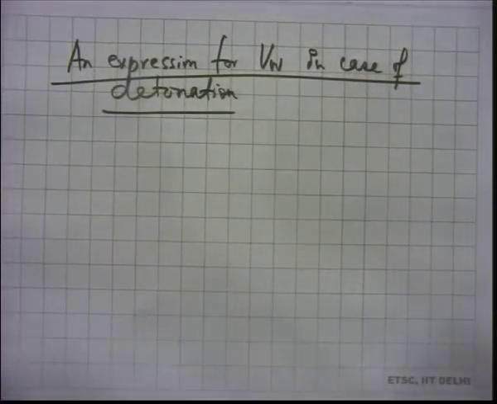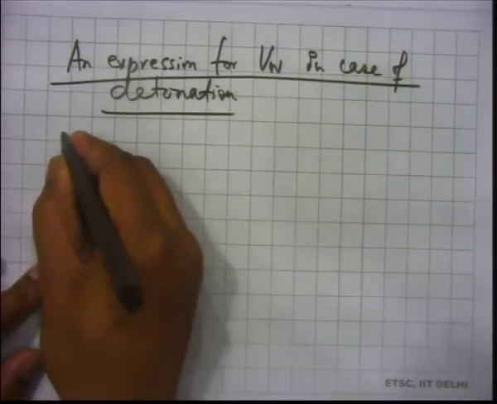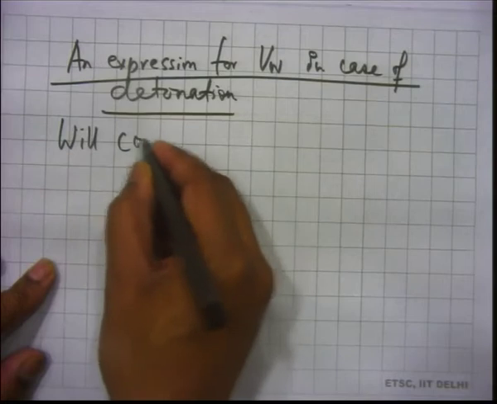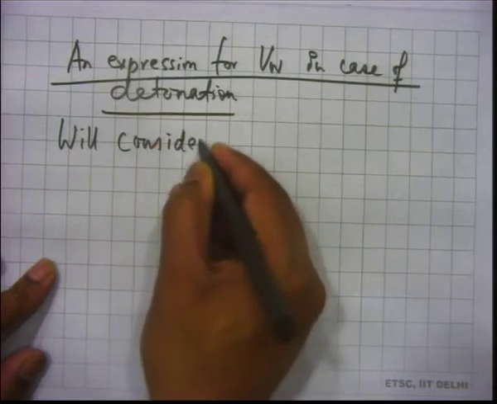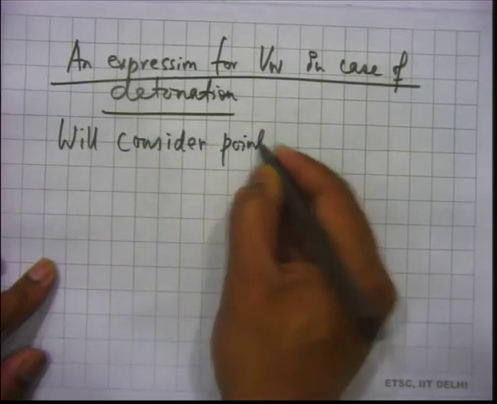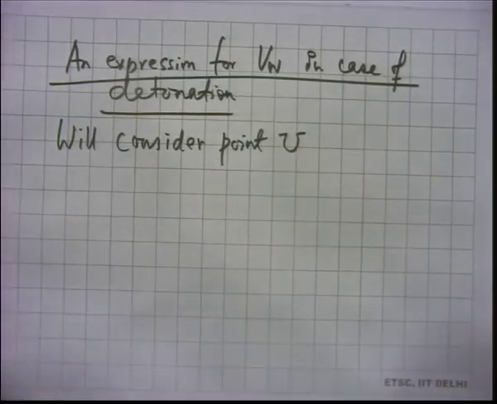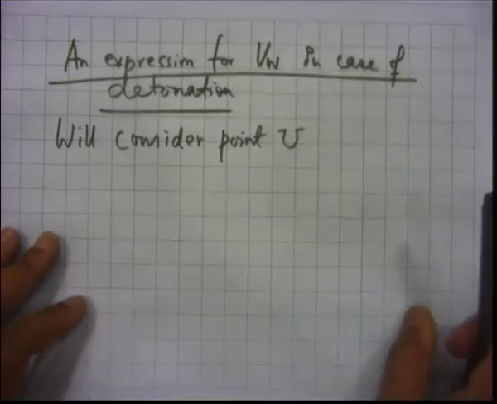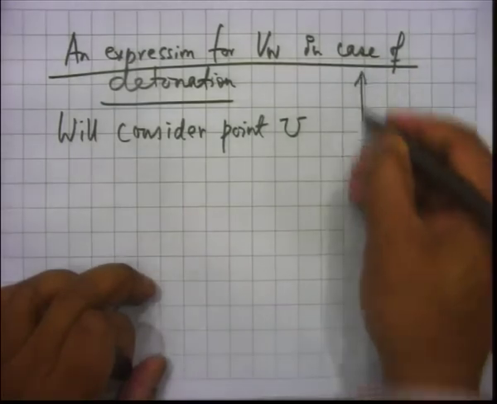So, how do we do that? We will again have to use some simplifications to keep things under control, and we will consider point U. You have this in your mind.